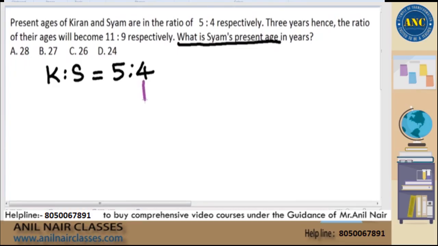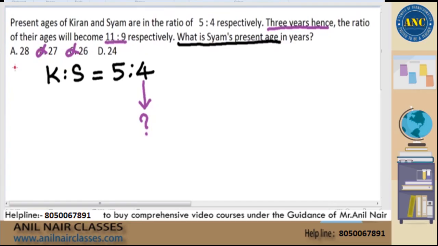According to the ratio, Sham's present age is 4. According to the question, how much? The answer should be a multiple of 4. Out of 4 options, 2 are already eliminated. Now go for the second statement. The second statement says 3 years hence the ratio of their ages becomes 11:9.